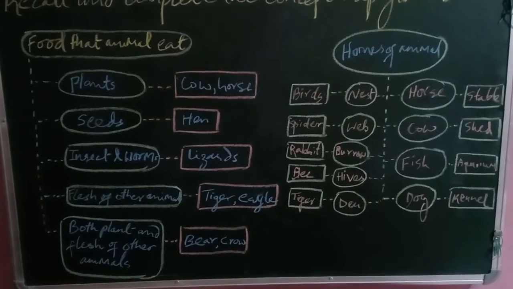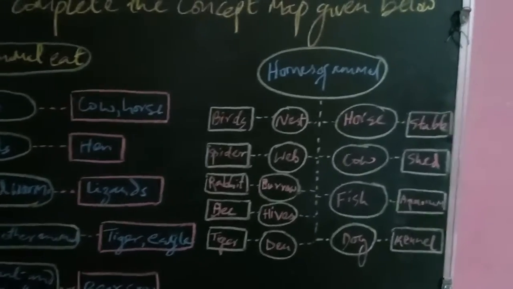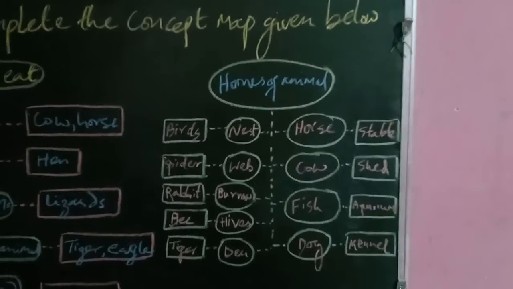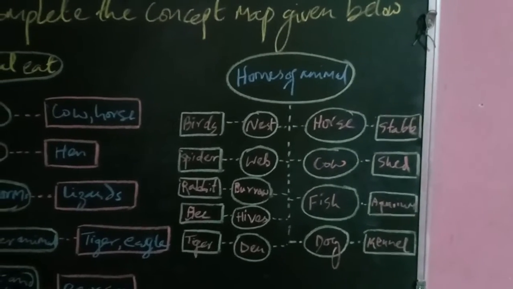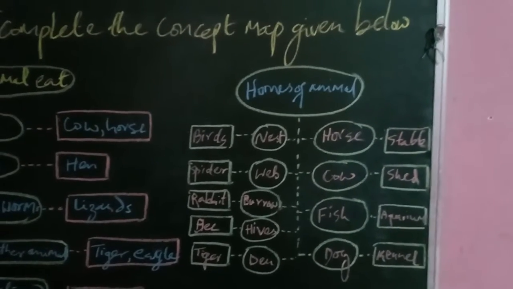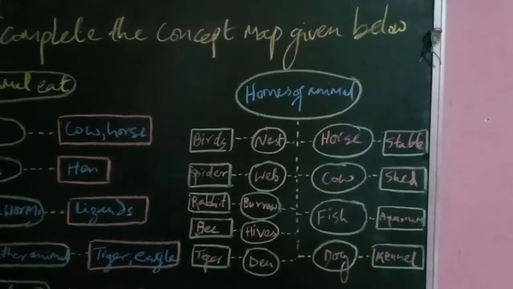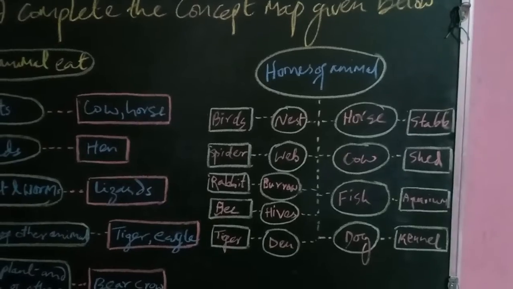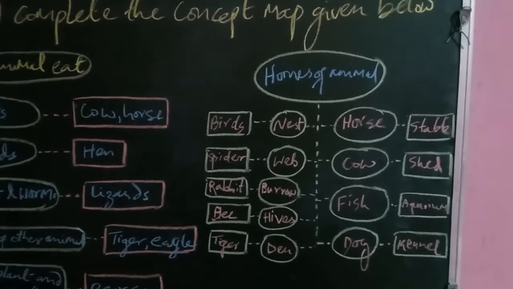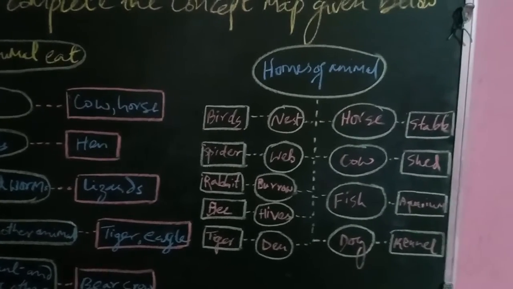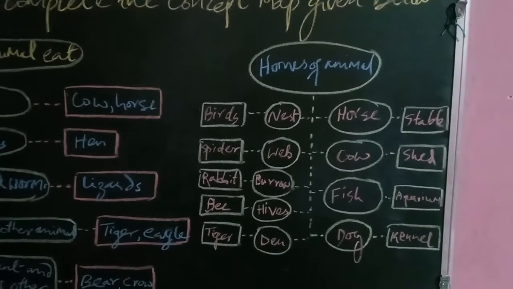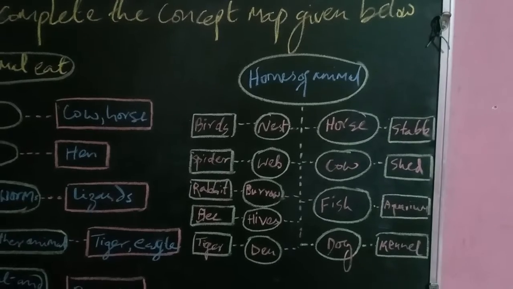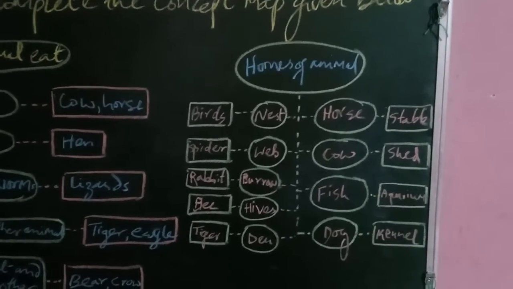Okay, and then on the right hand side we have homes of animals. The first one they have done, bird's nest. Then we have a blank spot, you have to fill that with spider, which lives in a web. Rabbit in burrow, bee in beehive.